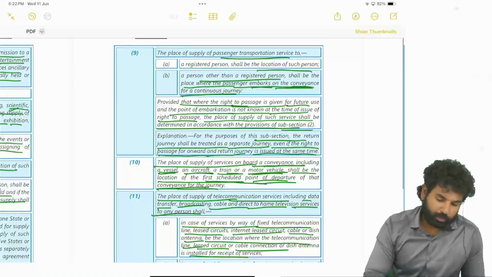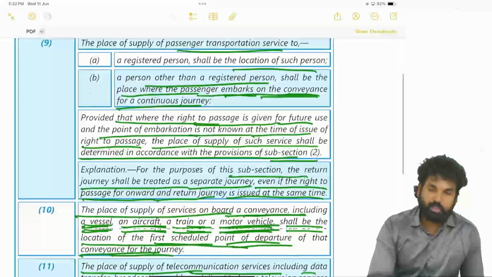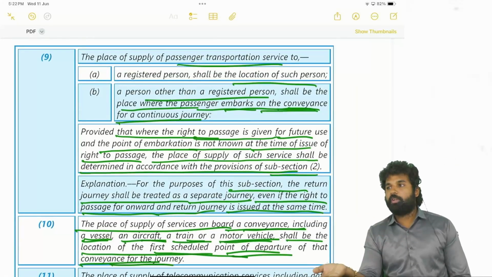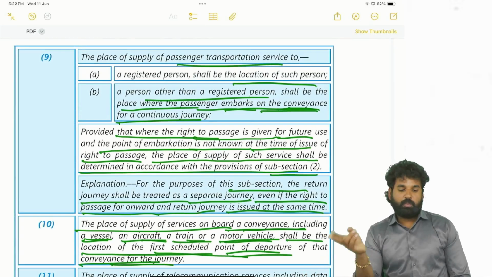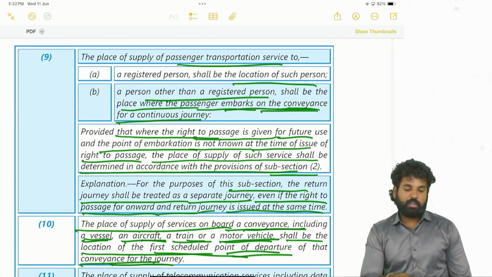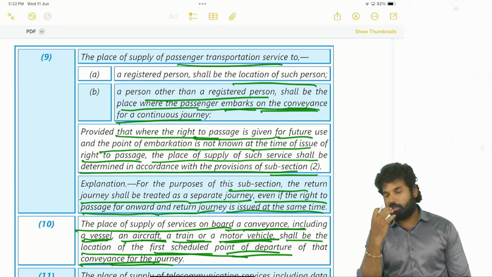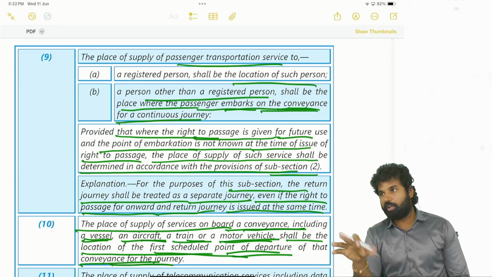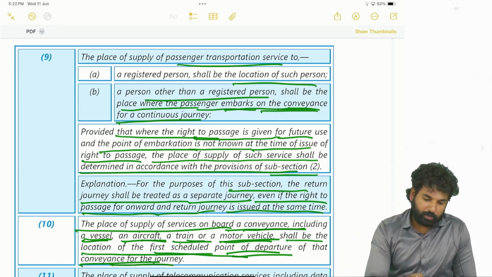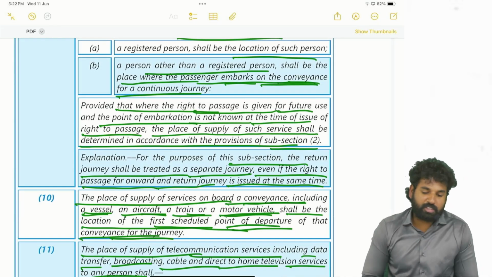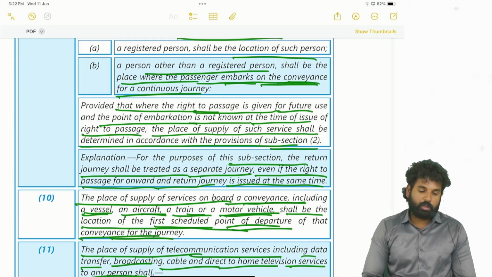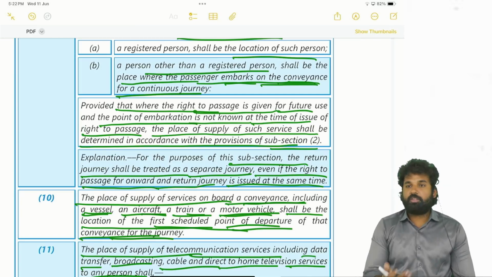Next, in case of passenger transportation services provided to a registered person, the location of the registered person. Provided to an unregistered person, then the place where the passenger embarks on the conveyance for a continuous journey. Where the passenger is embarking onto the conveyance, that will be the place of supply. Where the right to passage is given for future use and the point of embarkation is not known, it will be determined as per subsection 2.